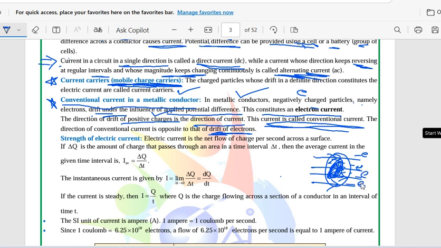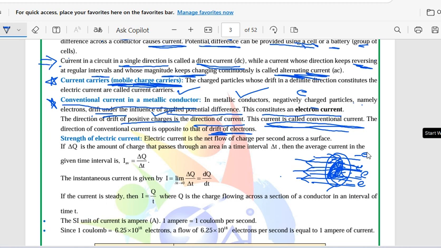the drift of positive charges will take place opposite to the direction of electrons. That direction will show the direction of current, and it is called conventional current.